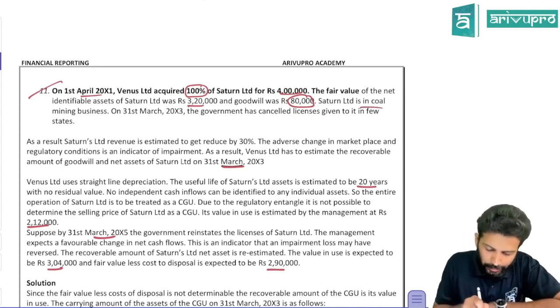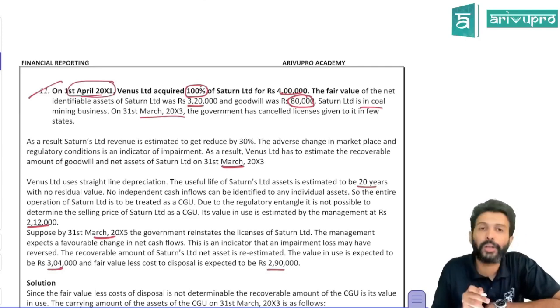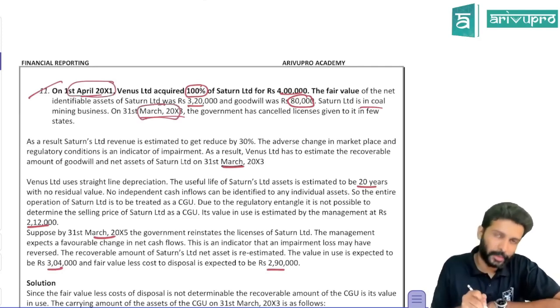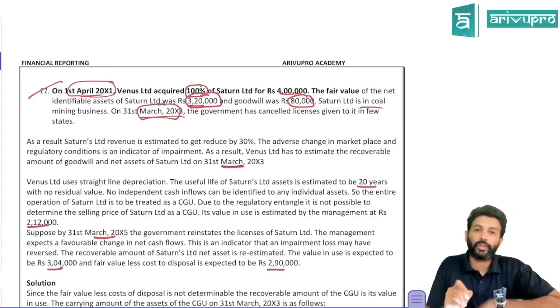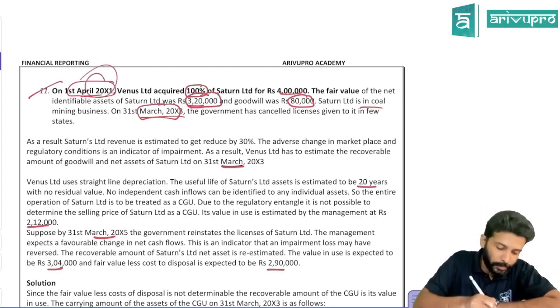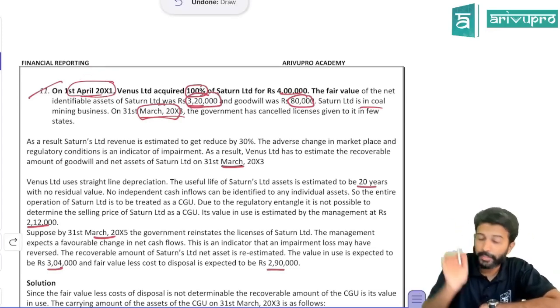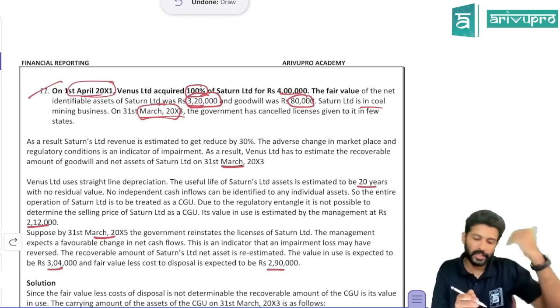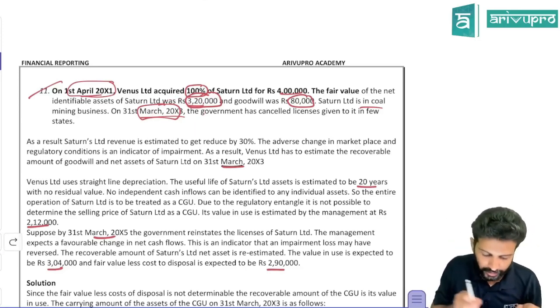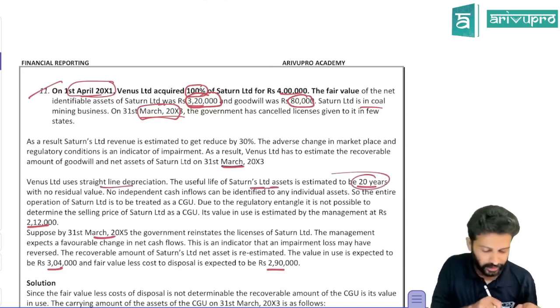Saturn is in the coal mining business. On 31st March 20x3, hang on. You acquired on 1st April 20x1. Now we are talking about 31st March 20x3. Net asset value is 3,20,000. This 3,20,000 was the value on 1st April 20x1. Now we are on 31st March 20x3, so 2 years are already over. First depreciate. They must have given some data. Venus uses the straight line method of depreciation. Useful life of the asset is 20 years. So depreciates.